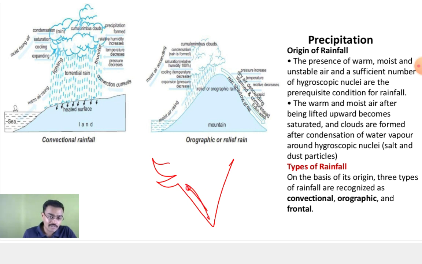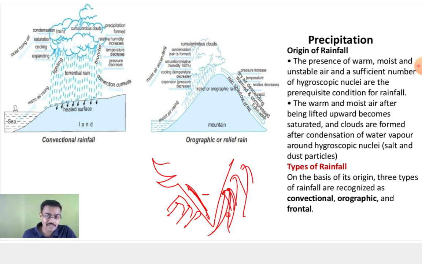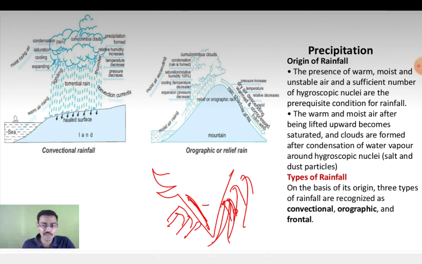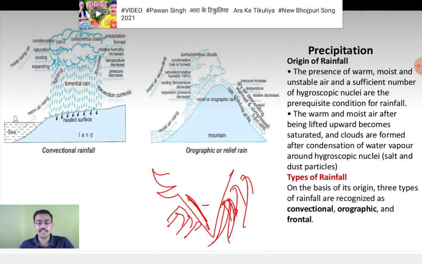So because of your southwest monsoon, you find the orographic rainfall. Now, when it crosses the Western Ghats, you will not find much rainfall in Tamil Nadu. So the southwest monsoon simply crosses. Now, in Tamil Nadu, you find the maximum rainfall due to the retreating monsoon, the northeast monsoon. What is this retreating monsoon? That we will discuss tomorrow. Windward slope, maximum rainfall; leeward slope, less rainfall.